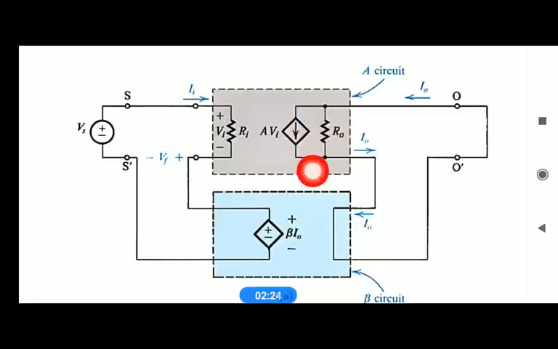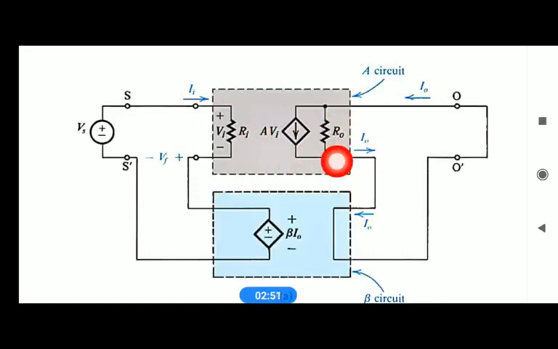Here we take a current source, a voltage dependent current source having a value A into Vi. So here we are getting current with gain A for input Vi.